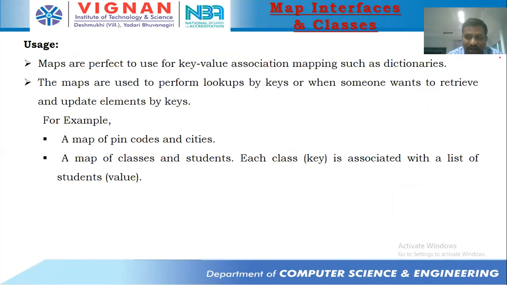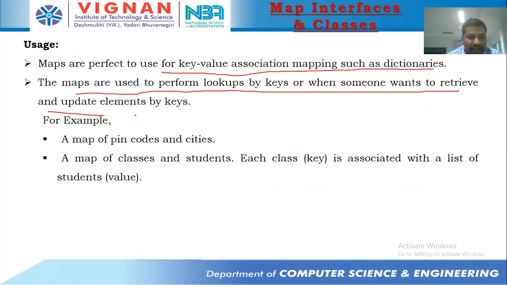Maps are perfect to use for key-value pair association, such as dictionaries. Maps are used to perform lookups by keys. When someone wants to retrieve and update an element, they can do it by using keys. Examples are a map of pin codes and cities, or a map of classes and students, where a class can be considered as a key associated with a list of students.